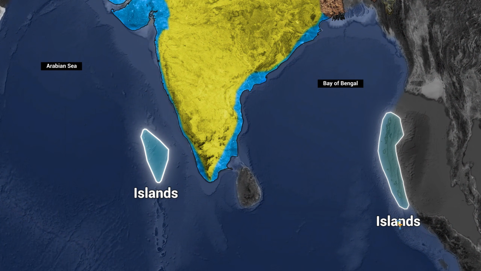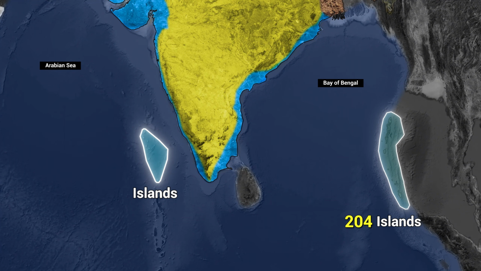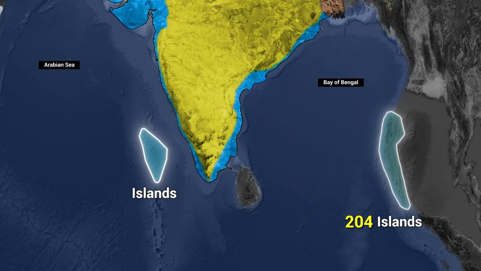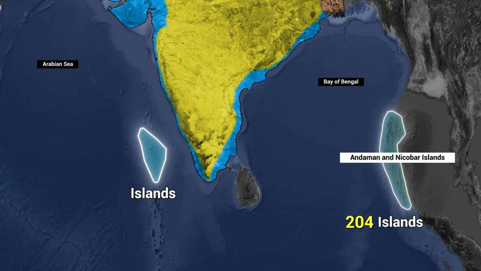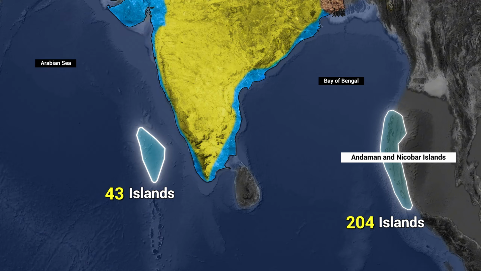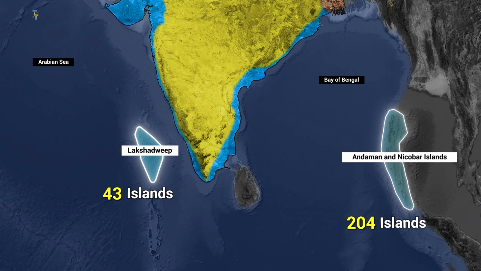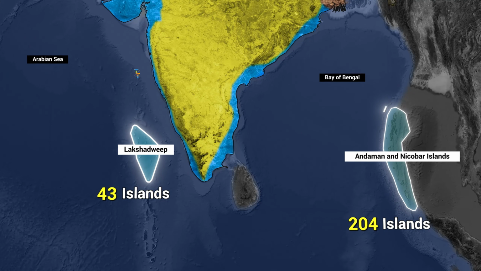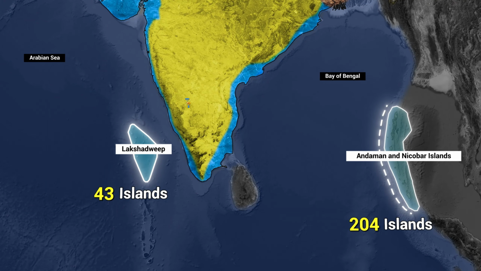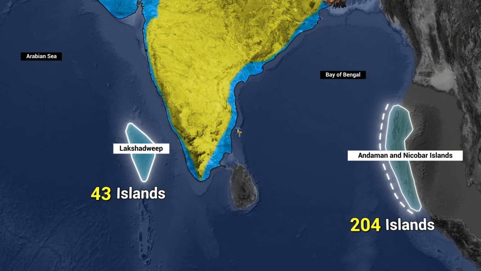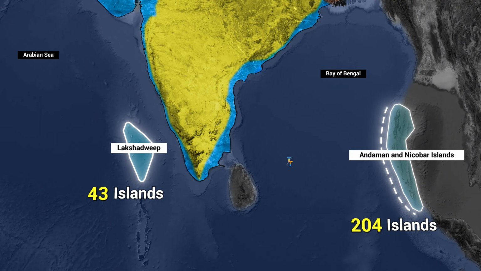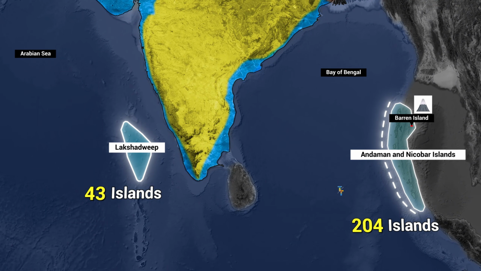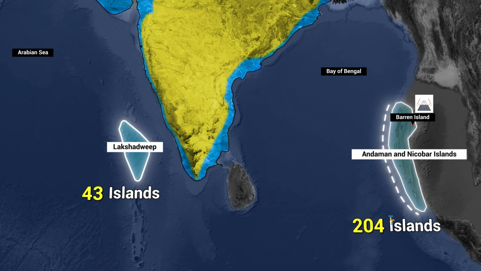The islands. India has two main groups of islands. There are 204 islands in the Bay of Bengal called Andaman and Nicobar Islands and 43 islands in the Arabian Sea called the Lakshadweep Islands. The Andaman and Nicobar Islands extend from north to south in the Bay of Bengal and are bigger in size. An active volcano is located on Barren Island in the Andaman and Nicobar group.